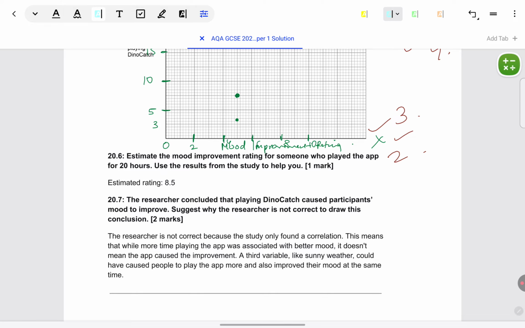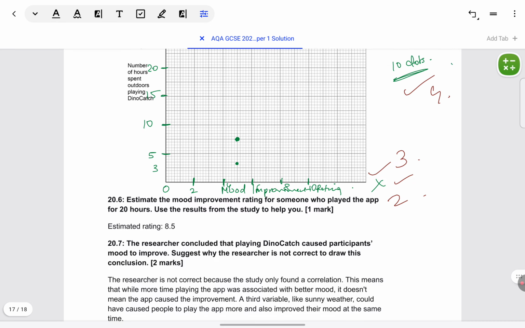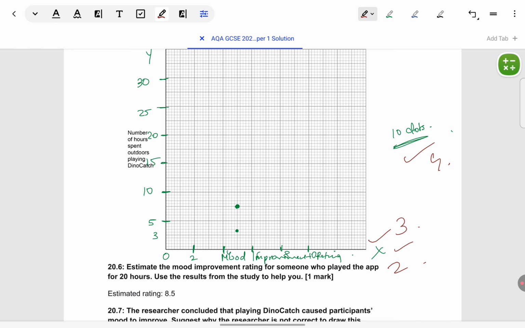Let's come to the next question. Estimate the mood improvement rating for someone who played the app for 20 hours. Use the results from the study to help you. This is very easy. You just have to estimate, like a regression type of thing, but at a very simplified level because it is GCSE. Someone is playing for 20 hours, so what will be their rating?